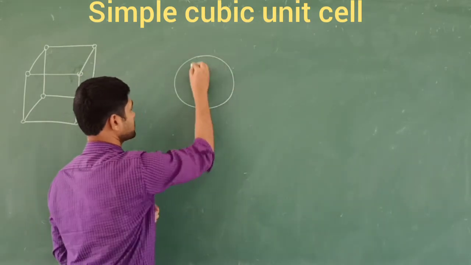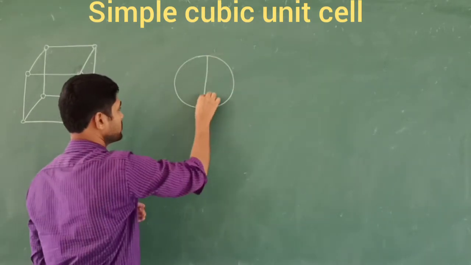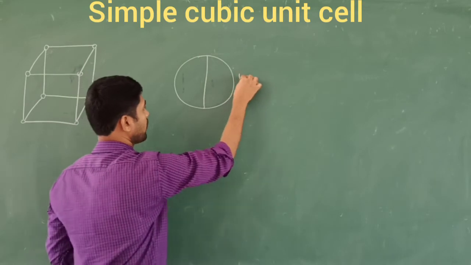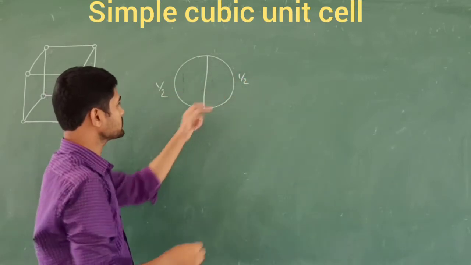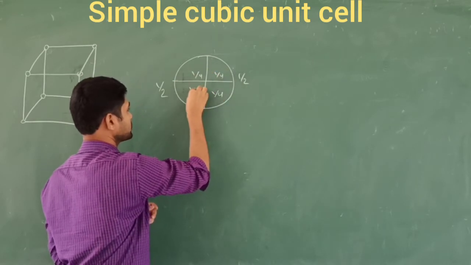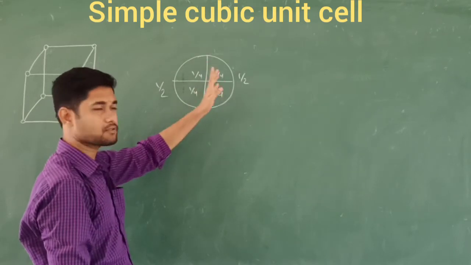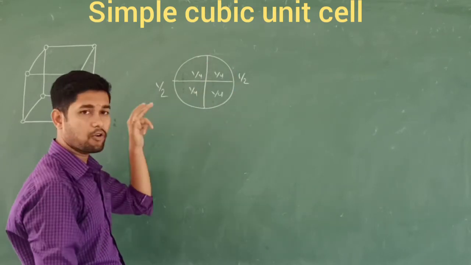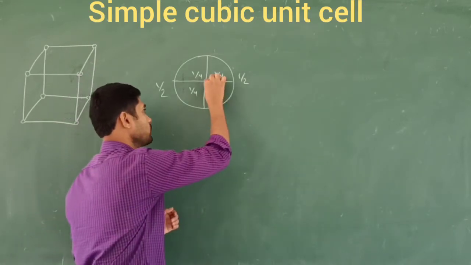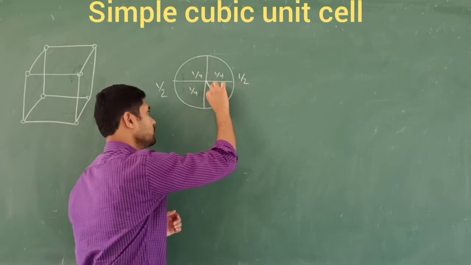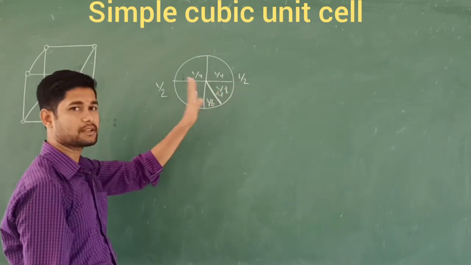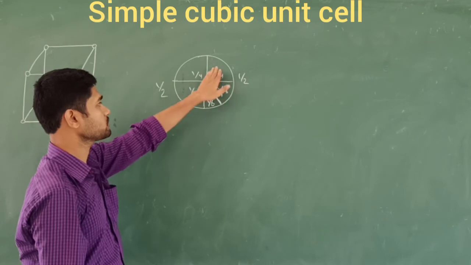If I take this sphere, right, when you divide this, this portion becomes half and this portion becomes half, right? So this will be a total half and this will be half. When I divide these into parts, then it becomes 1 by 4, 1 by 4, 1 by 4, like this. So this 1 by 4 plus 1 by 4 gives us half portions, right? For 8 spheres shared by 8 other unit cells, I am going to divide the rest. So this portion, we call the 1 by 8 portion. 1 by 8 plus 1 by 8 gives us 1 by 4 portion, right? This 1 by 4 and this 1 by 4 give 1 by 2.